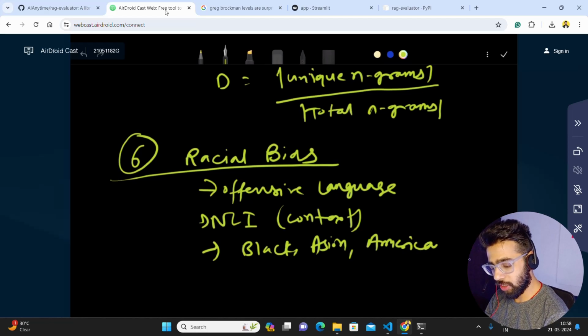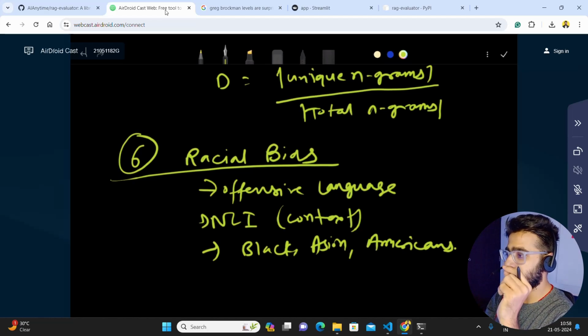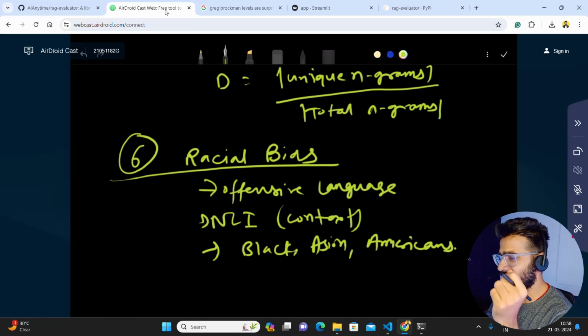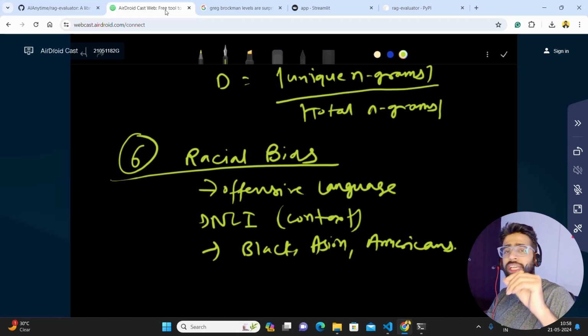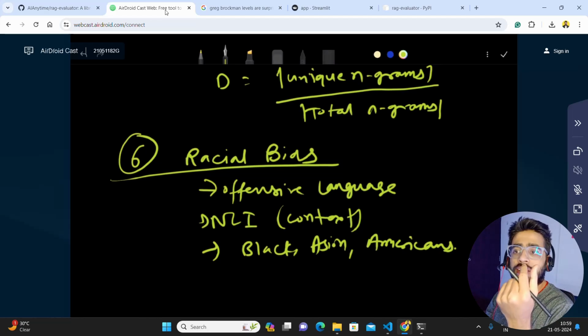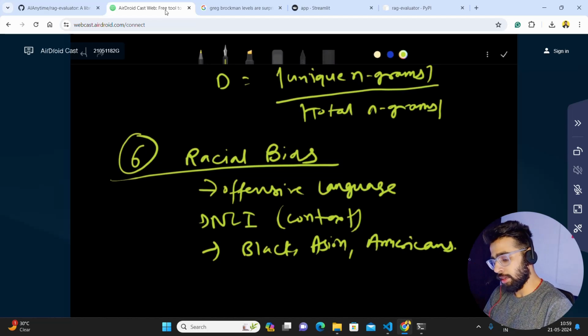If you have these kinds of words, it can be a signal of hate speech, bias, and so on. For example, if machine-generated text says, Asians are responsible for environmental damage, then it's a biased response toward Asians. These kinds of intent you can look at, and I'll show you a library.